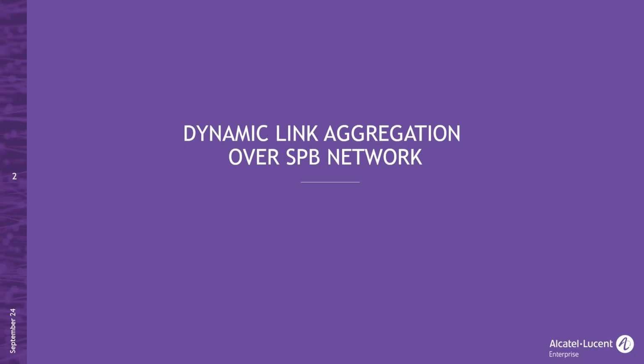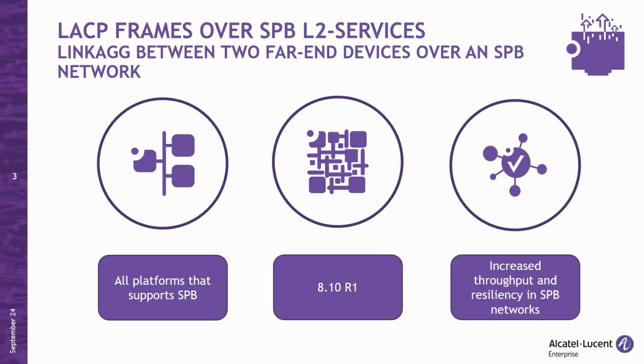The first feature we will talk about today is dynamic link aggregation over shortest path bridging networks. In this session, we are setting up a dynamic link aggregation group between two far-end devices, which are either connected or separated, depending on your preference, by an entire SPB or shortest path bridging network.